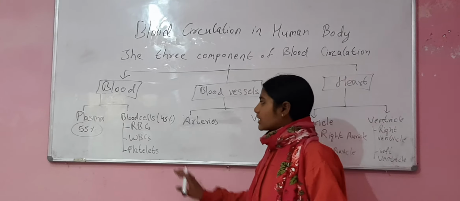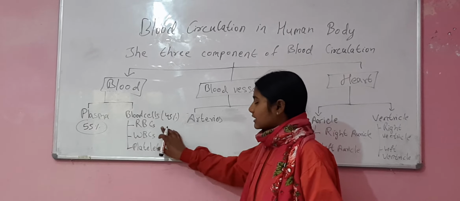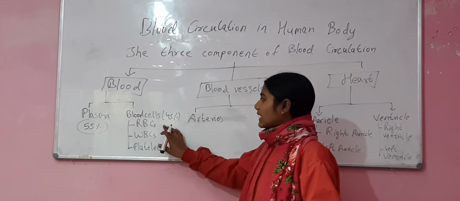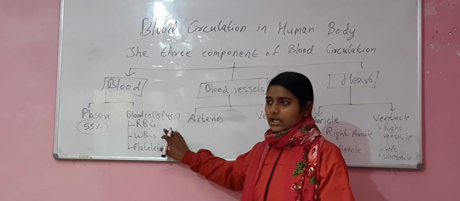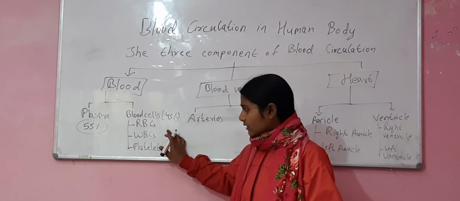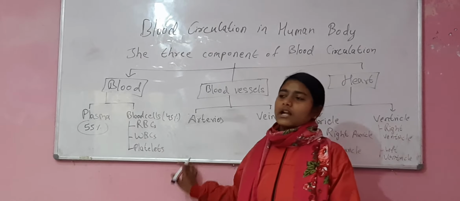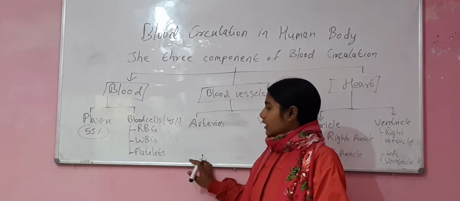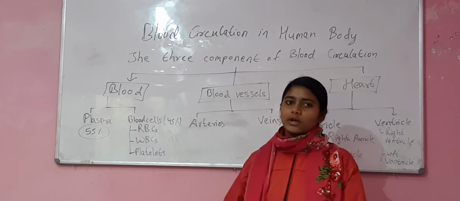Similarly, blood cells. Blood cells are of three types, that is WBC, RBC, and platelets. RBC is the red blood cell, WBC is white blood cell, and platelets. RBC is also known as the erythrocyte. What is RBC?